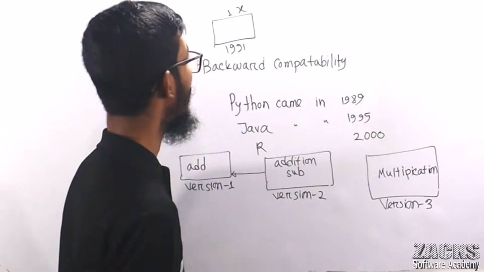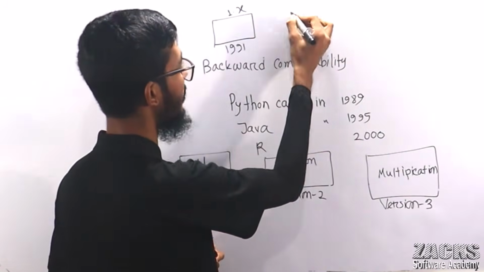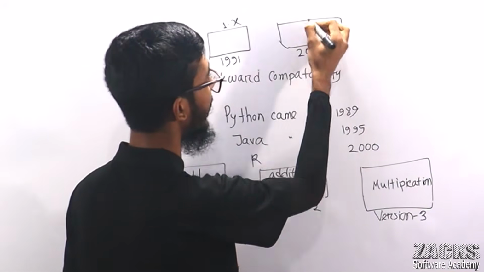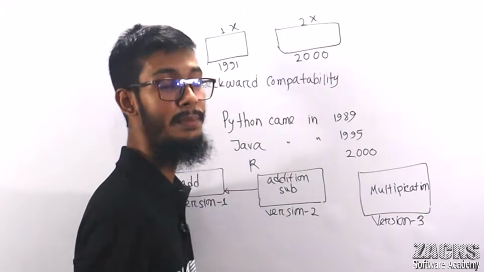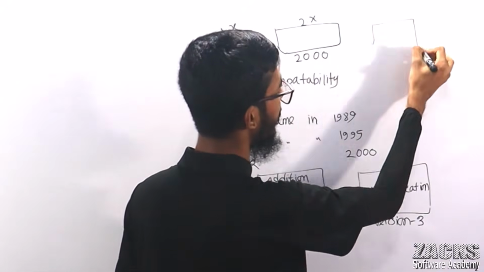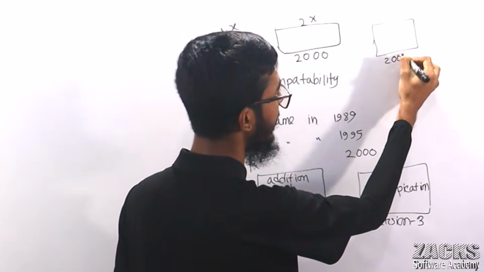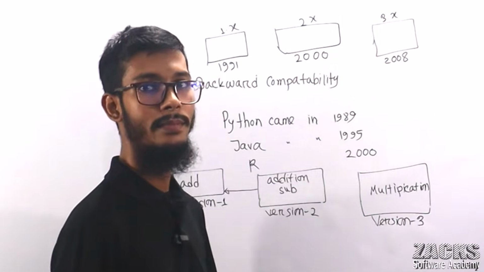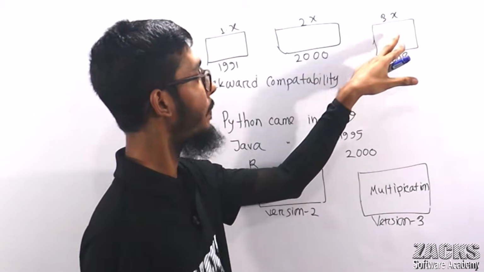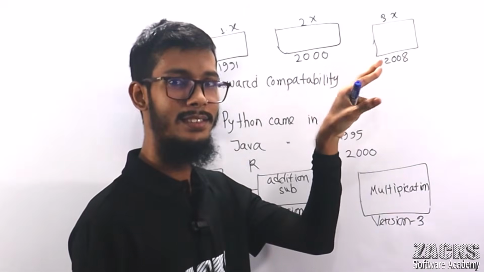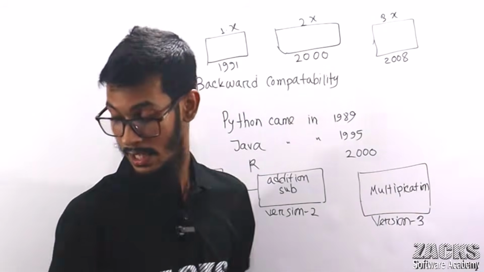Leave this one. So, sir, after a few years, in 2000, Python 2.x came into the market. In 2008, Python 3.x came into the market. But, sir, your Python 3, here what does x mean? Certainly, I will discuss it. Just leave this one for now.